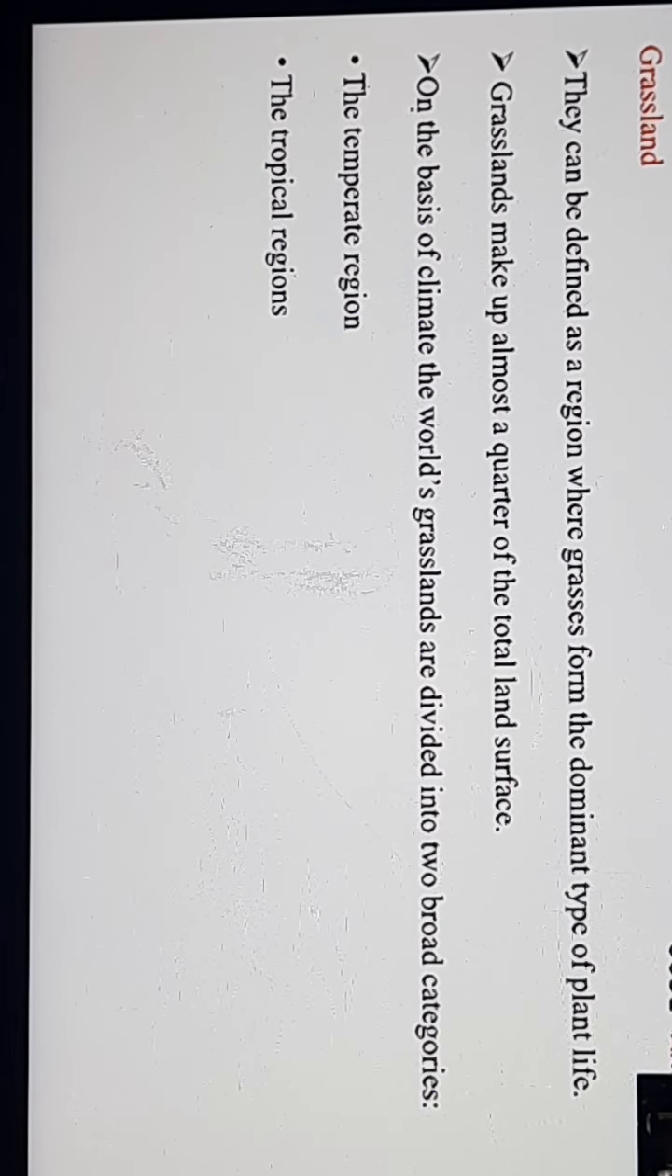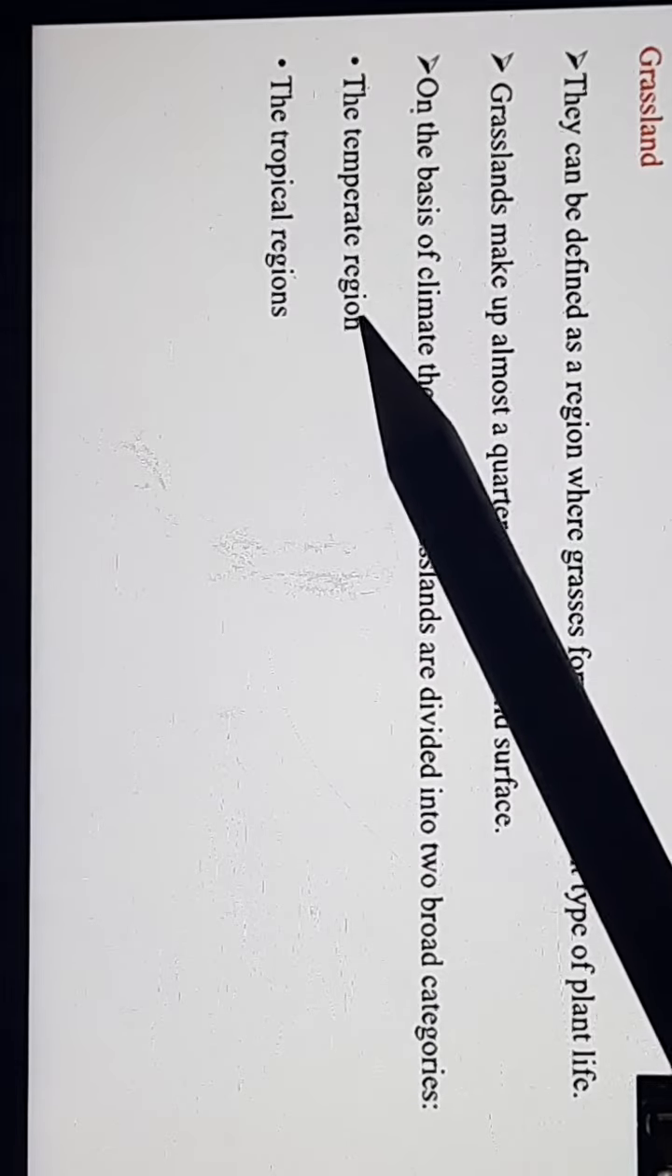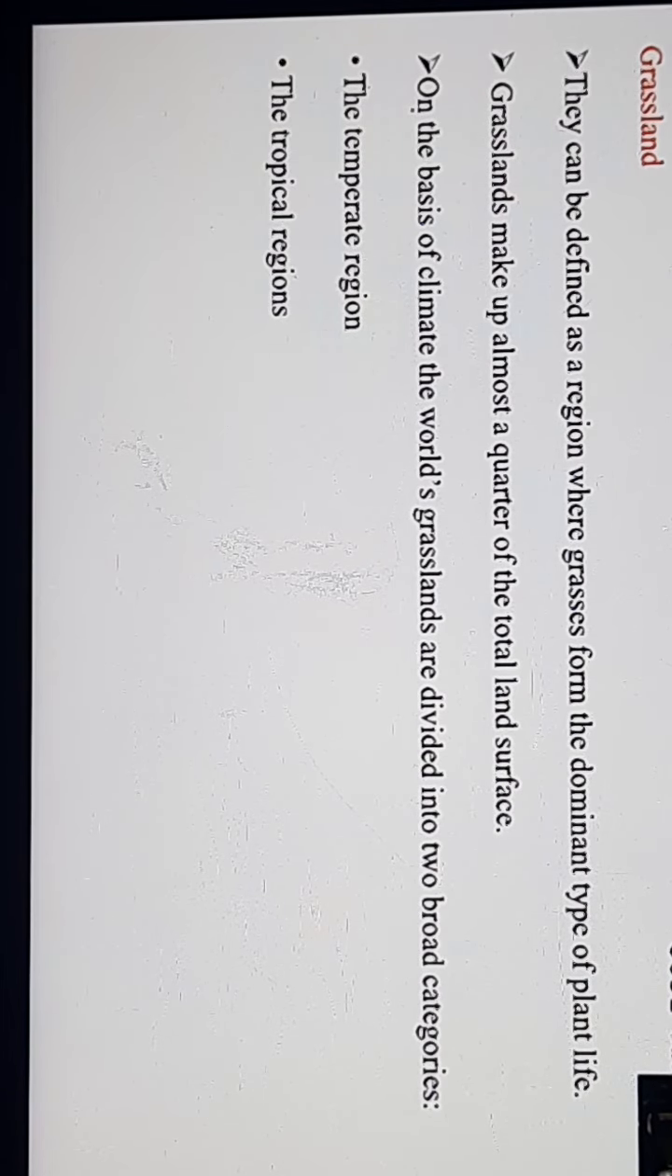We divide all the grasslands of the world into two parts. We can divide them into two broad categories. The number one is the temperate region and the second one is the tropical region.